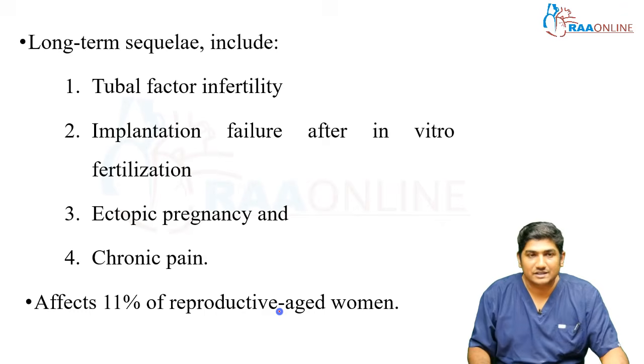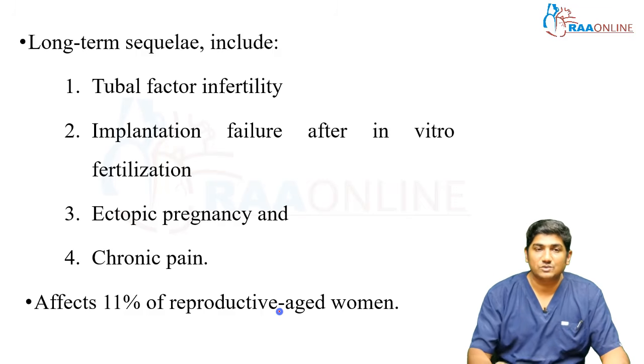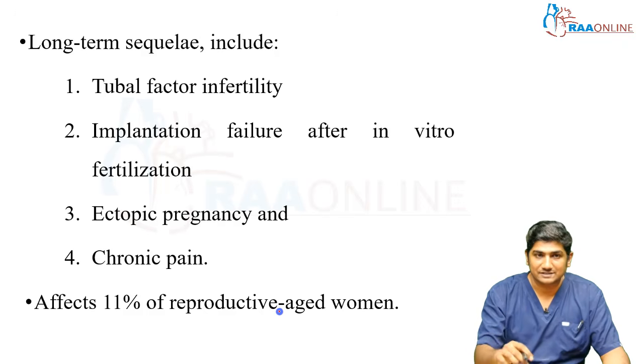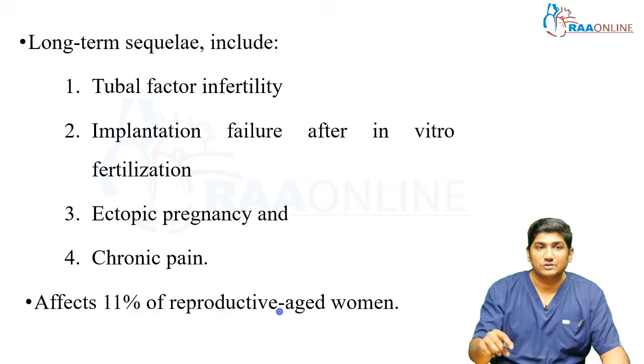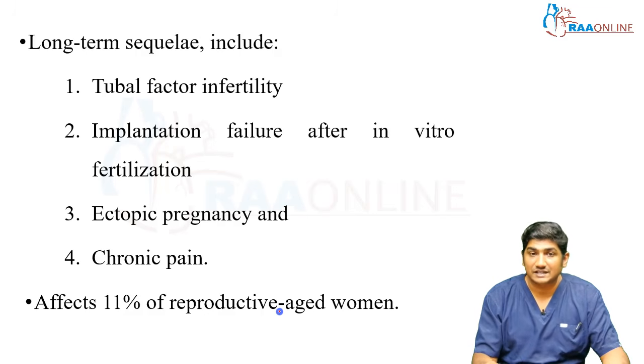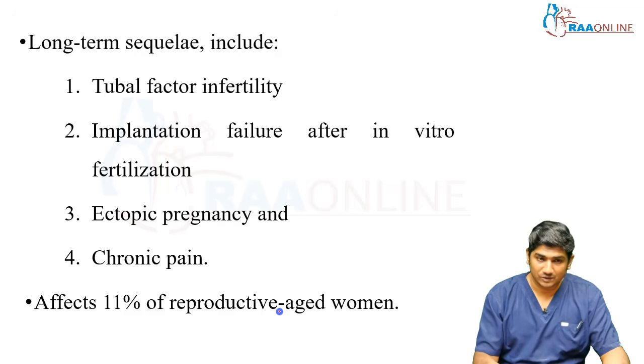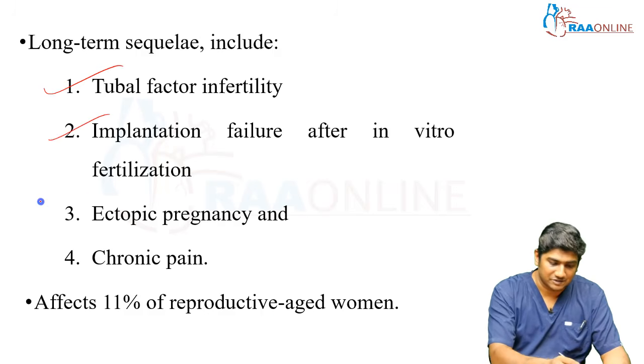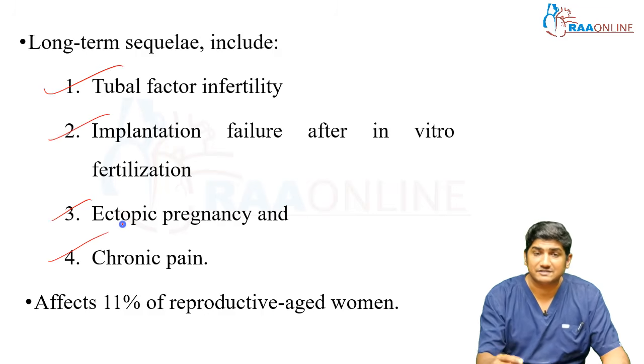So why should we learn about this? If you keep treating the patient as UTI, next time you'll label the patient as recurrent UTI, right? So it will be treated only partially. Understand the significance of diagnosing this: if you miss it, the patient will end up with long-term sequelae, that is tubal factor infertility, implantation failure after in vitro fertilization, ectopic pregnancy, or chronic pain. Around 11% of reproductive-aged women suffer from these issues. All the sequelae I mentioned are very serious issues, right?